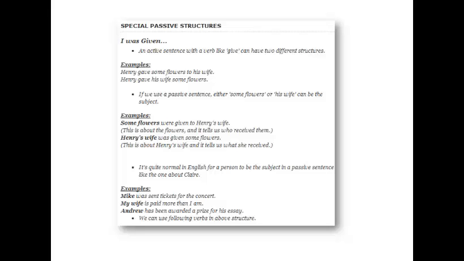It's quite normal in English for a person to be the subject in a passive sentence, like the one about Claire. Example: Mike was sent a ticket for the concert. My wife is paid more than I am. Andrew has been awarded a prize for his essay. We can use other verbs in the above structure.